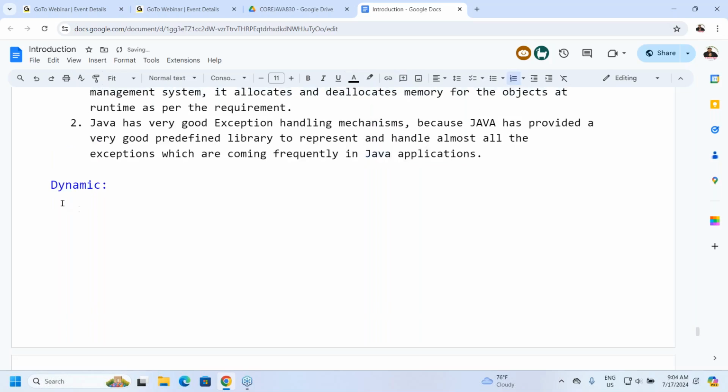All of you get my point or not? Now Java is a dynamic programming language. Why? Because it follows dynamic memory allocation. It means that memory will be allocated for the data at runtime only in the case of Java. There is no chance of providing memory allocation at compilation time. In C and C++, memory is allocated for data at compilation time. They follow static memory allocation.